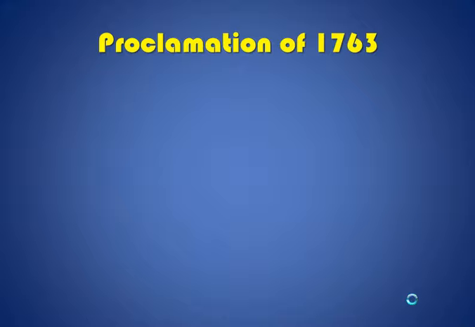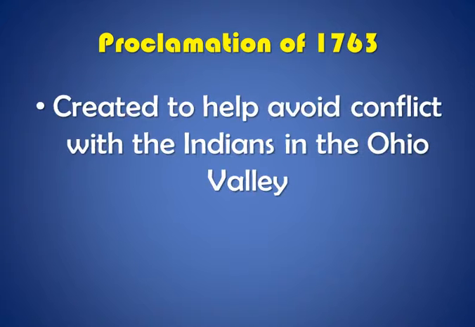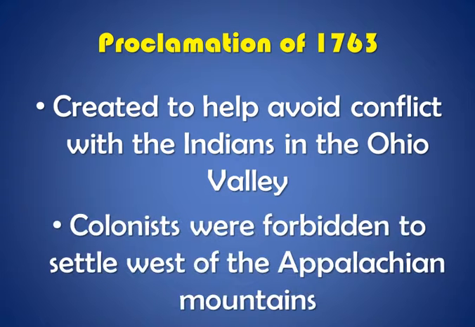The Proclamation of 1763, this is the first event we'll look at, takes place after the French and Indian War, and it was created to help avoid conflict with the Indians in the Ohio Valley. The king was worried that after the war, the colonists might not have a great relationship with the Indians in the Ohio Valley, so he made a law that said that colonists were forbidden to settle west of the Appalachian Mountains. And right off the bat, this is going to anger the colonists.